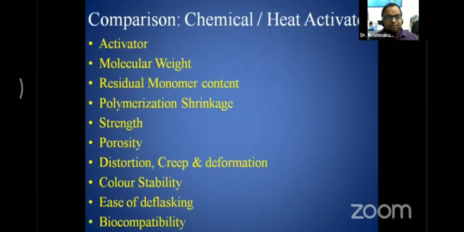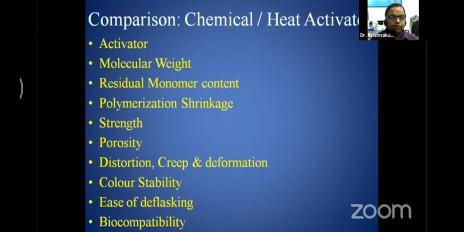Generally, a question is asked to you, either as an SAQ or a part of an LAQ, like compare or give the comparison for chemical and heat activated denture base resin. The comparison should be done on the basis of activator. In the case of chemical cure, the activator is N-methyl N-dimethyl p-toluidine, whereas in the case of heat activated, the heat is the activator.